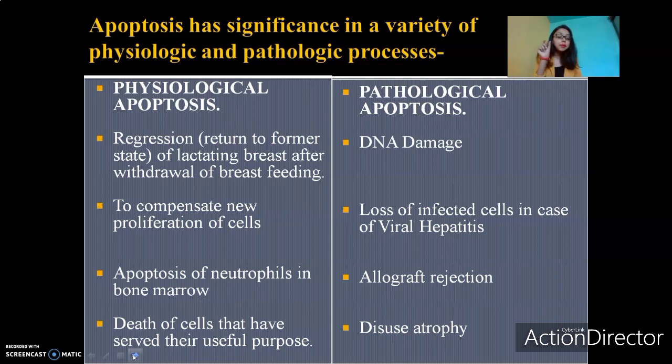But here what they are saying is apoptosis of neutrophils occurs in the bone marrow. And what you have to understand here is that the neutrophils undergo cell death in the bone marrow even before they are released into the systemic circulation. So now the question that arises is, why is this happening? If the neutrophils are unable to perform their function, if the neutrophils have not even been released into the systemic circulation, then why were they produced in the first place?